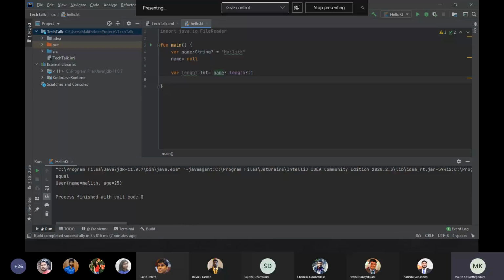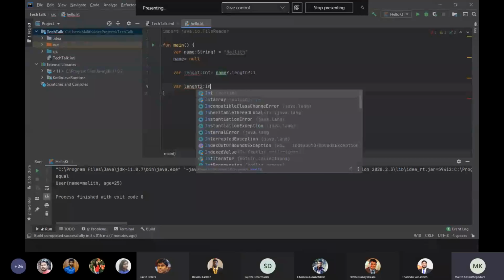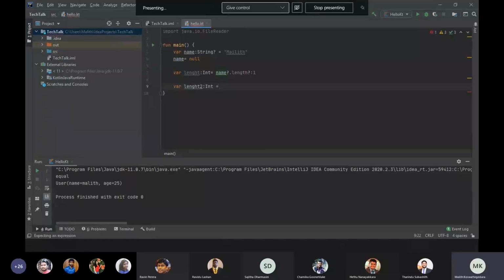Another thing we can do is, if we want the length, the simple thing is to have an if else here. So you can use these kinds of things.